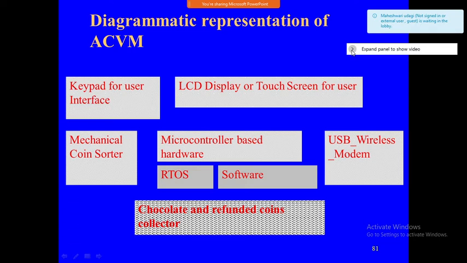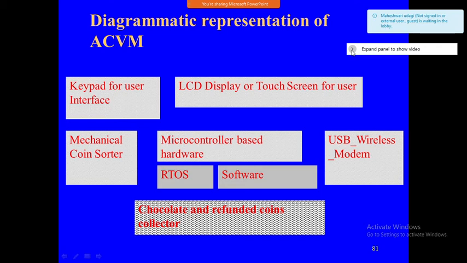Mechanical coin sorter. The coin has to be checked. If 5 rupees are necessary and you put a 1 rupee coin 5 times, then it has to count that. For that, a mechanical coin sorter machine is going to be used. Microcontroller based hardware is necessary: RTOS, software, USB, wireless modem, and chocolate and refund coins collector.